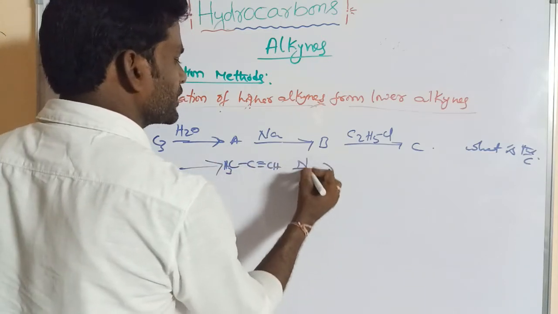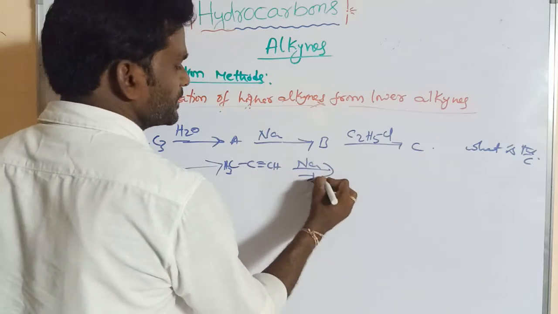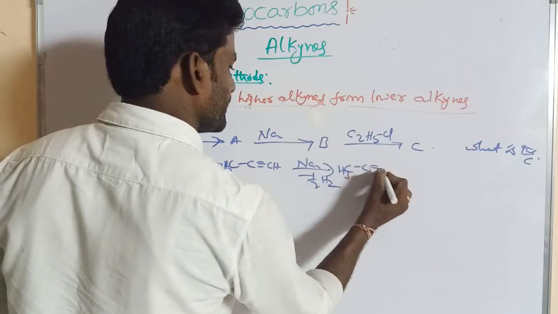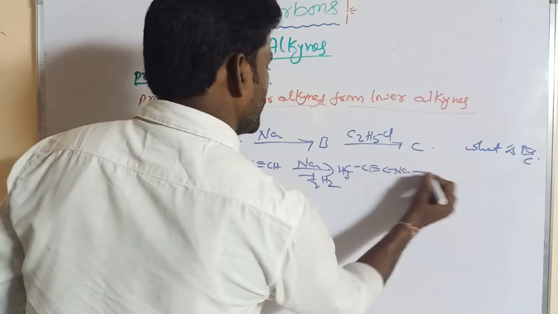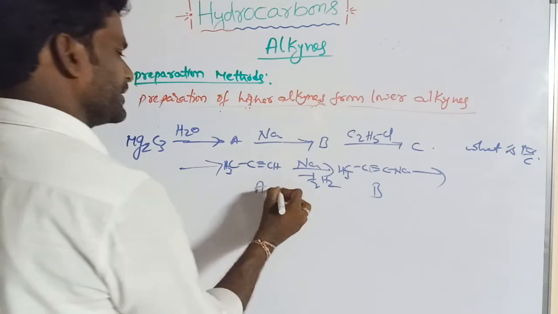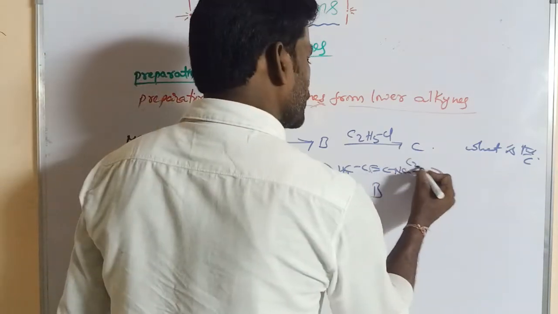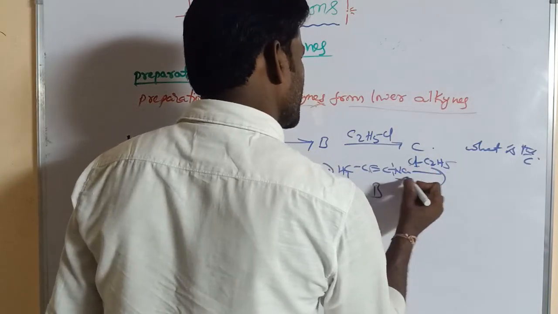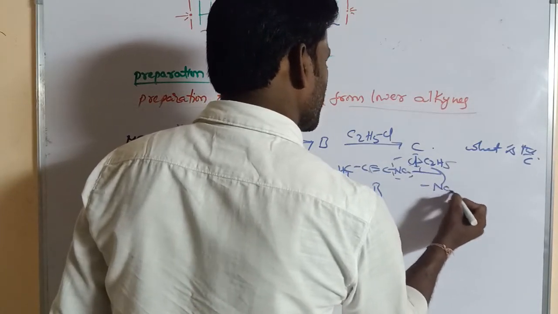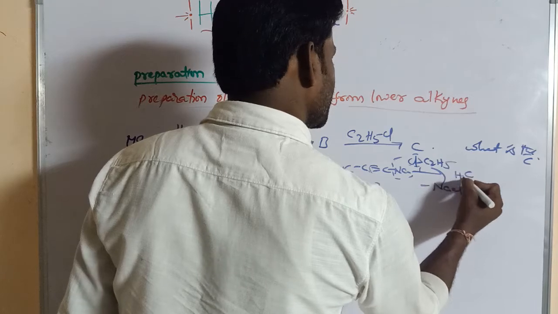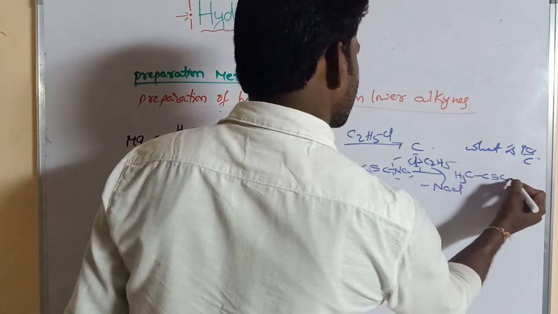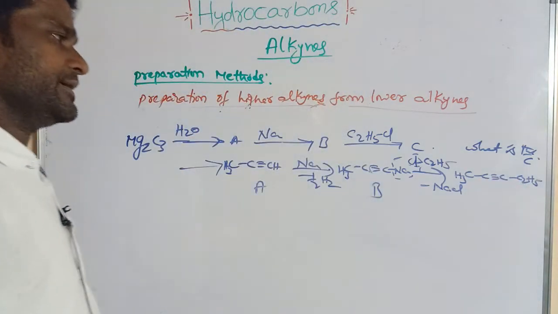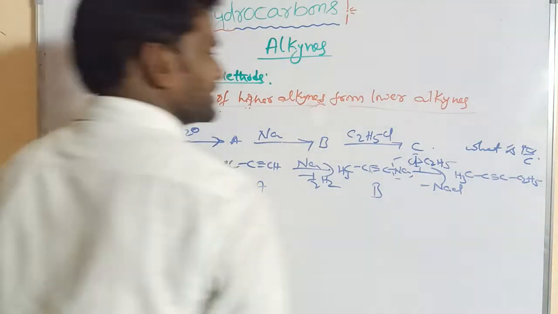When it is treated with sodium metal, it replaces the hydrogen. So CH3 C triple bond CNa is the B product, and this is the A product. Treated with ethyl chloride, Cl C2H5, NaCl is removed. So the product is CH3 C triple bond C C2H5. This is the C product.